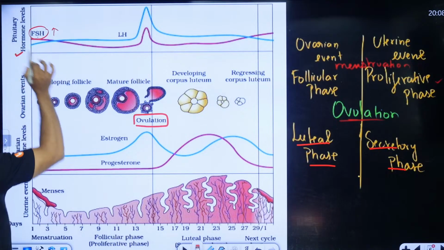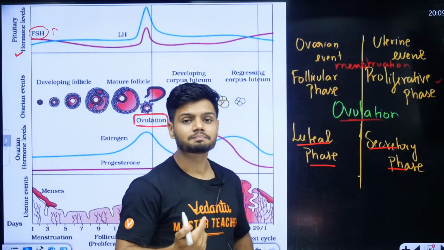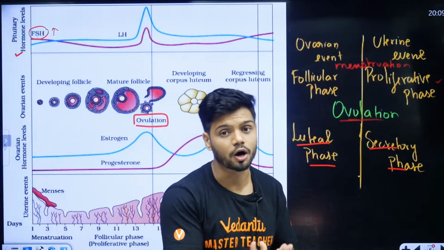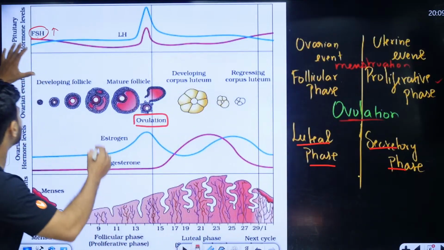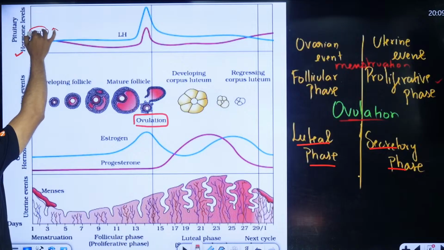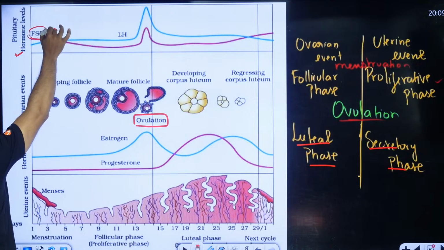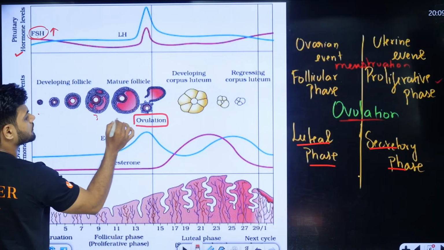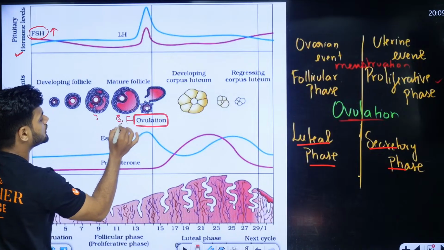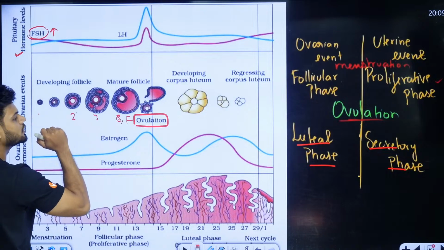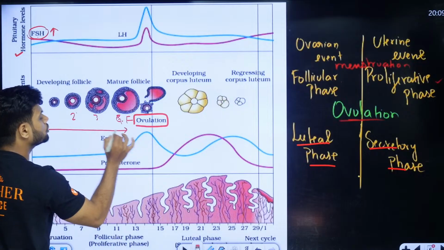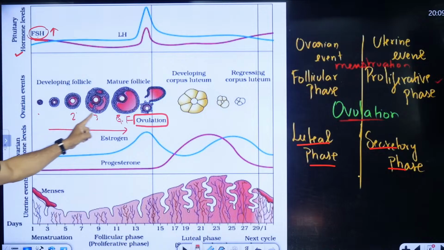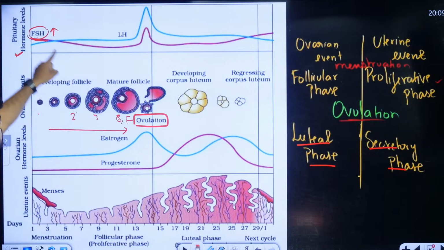So students, what is FSH? FSH is nothing but follicle stimulating hormone. So that hormone will help in stimulating the follicle. So in the starting, FSH will be high here. Because of this, there will be development of follicle. We have the secondary follicle, the tertiary follicle, then the Graafian follicle. So the development of follicle will happen because of increase in FSH.